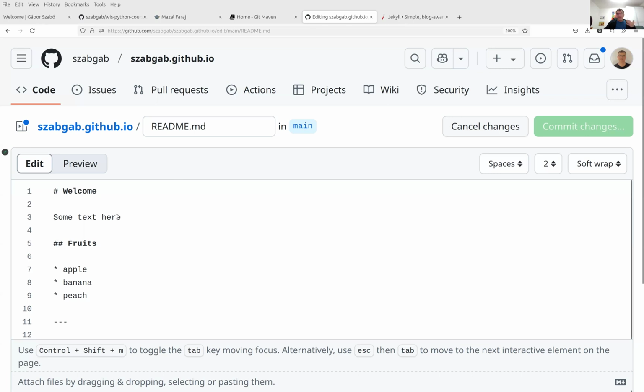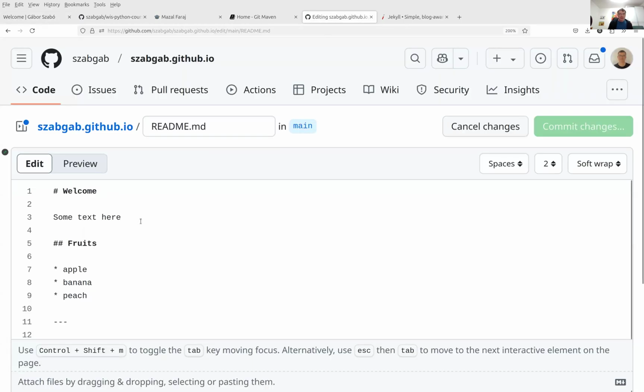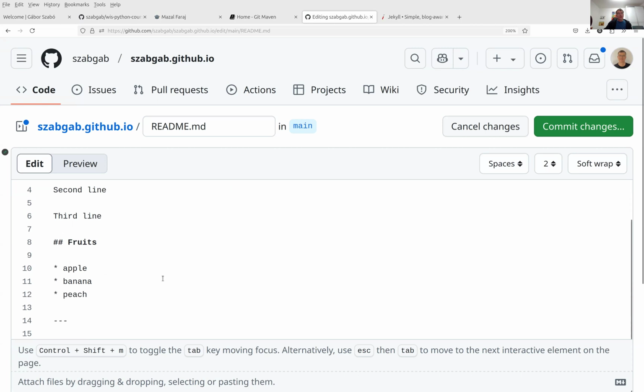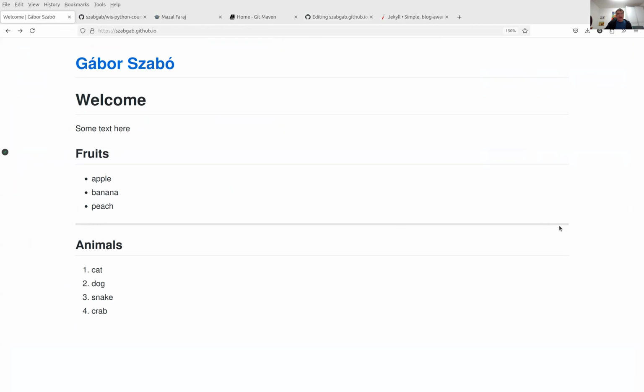I put here some text. It will just be displayed as some text. Some people mentioned that I should emphasize that if I just type in a second line, it won't actually show as a separate line. And this is going to be the third line. We'll see that these are basically one paragraph, and this is going to show up as a single line. The three dashes became a horizontal line here. Apparently, it also puts thin lines under the title. Nice.